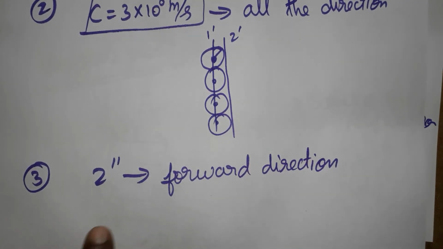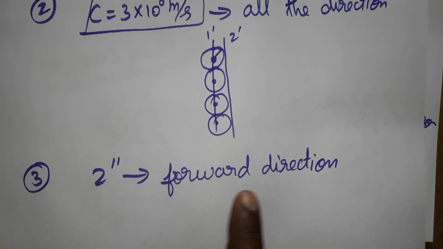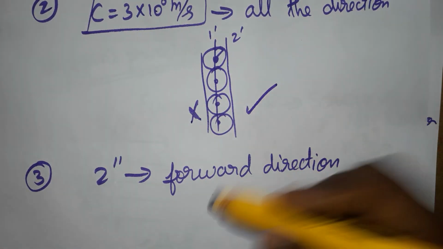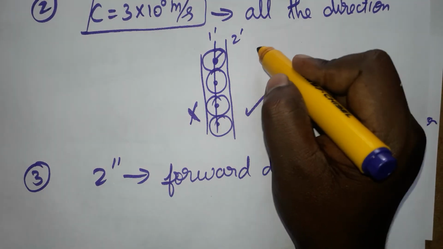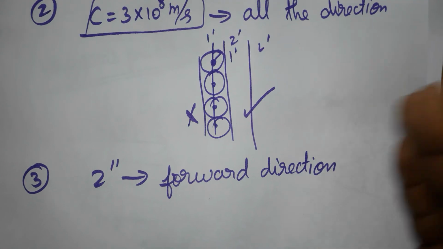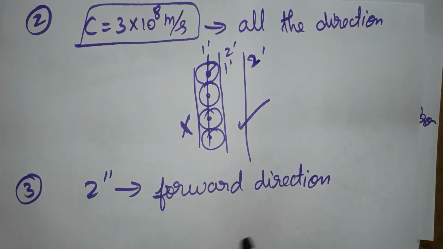Okay, then the third postulate: it will travel only in the forward direction. That means you should take only the forward direction. If the next wavefront is primary, then it is called secondary. It will proceed only in the forward direction, not the backward direction. Okay, this is called Huygens principle.